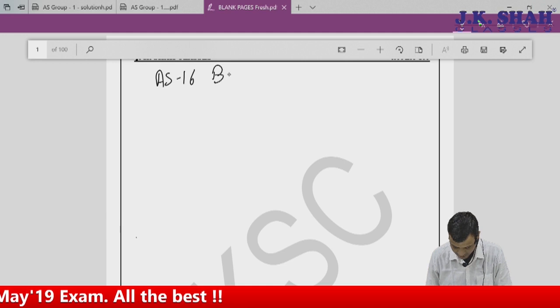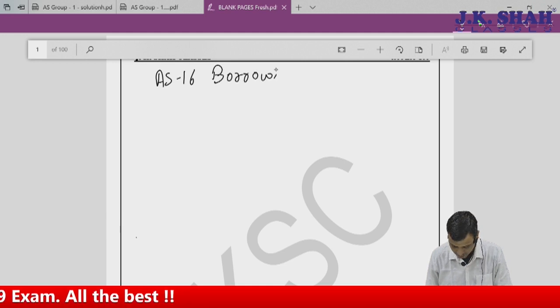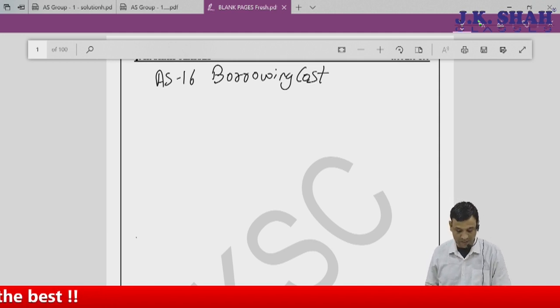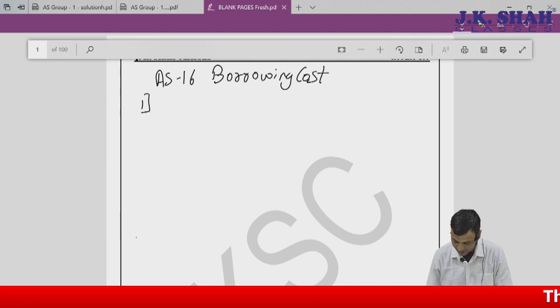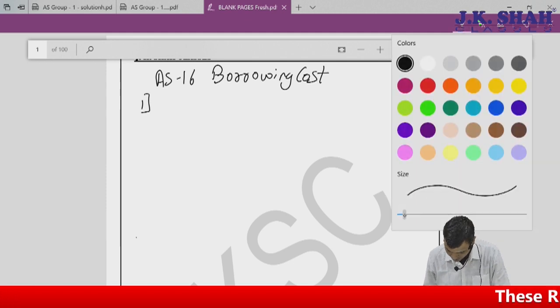AS 16, borrowing cost. The points which I am going to take here are the following. Just a brief idea with respect to the points which we are going to discuss here.